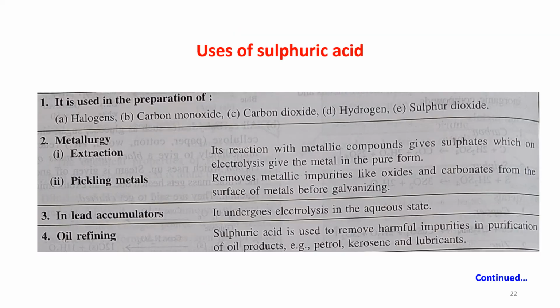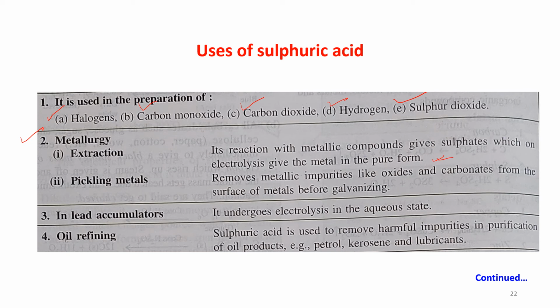Uses of sulfuric acid. It is used in the preparation of halogens, carbon monoxide, carbon dioxide, hydrogen and sulfur dioxide. Next use is in metallurgy for extraction. Its reaction with metallic compounds gives sulfates, which on electrolysis give the metal in pure form.